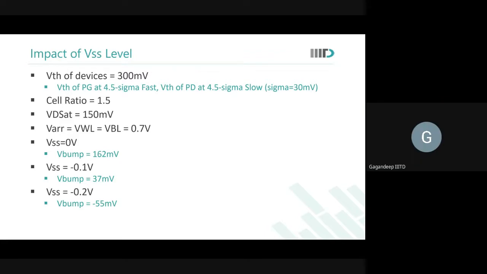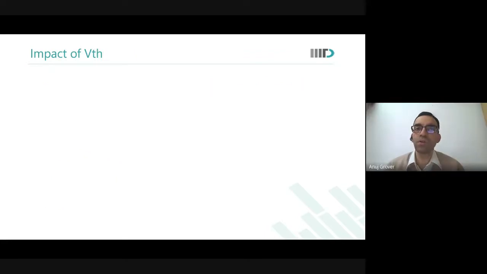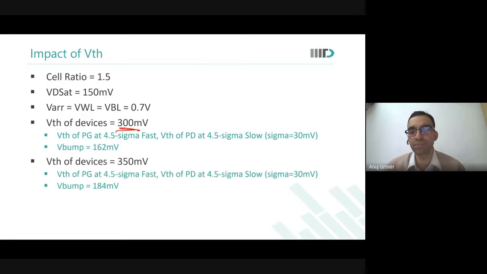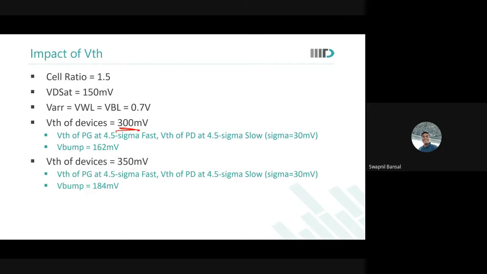Yes. So what if we use a different VT of the devices? When we had a VT of devices at 300 millivolts, this was the bump we had. So the impact of VSS could be understood through the body bias effect. I mean, why is it at lower voltages the bump is lower? I mean, at negative VSS.